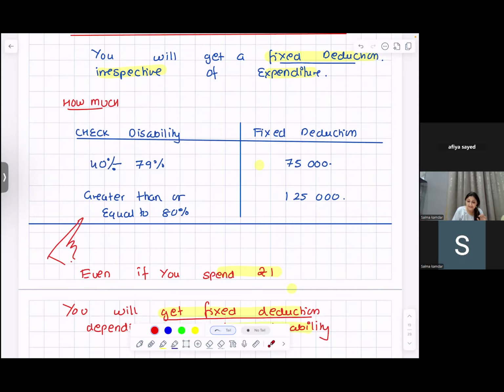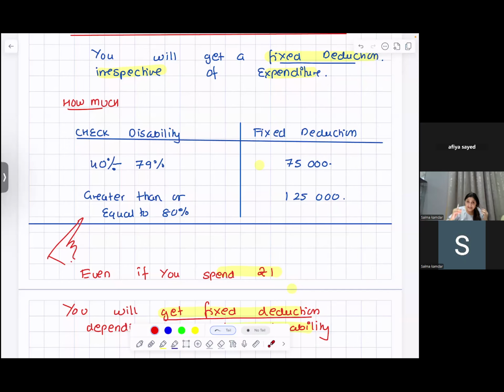If the disability is between 40 to 79%, you are going to get a flat deduction of 75,000. Even if you spent rupee 1, not the full 75,000, you will get the flat deduction of 75,000.